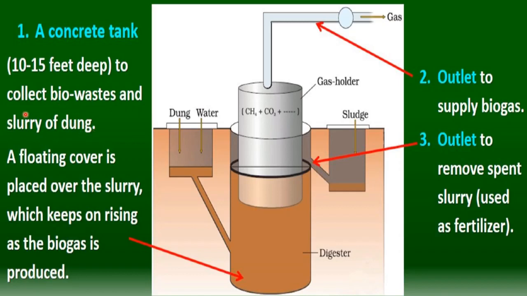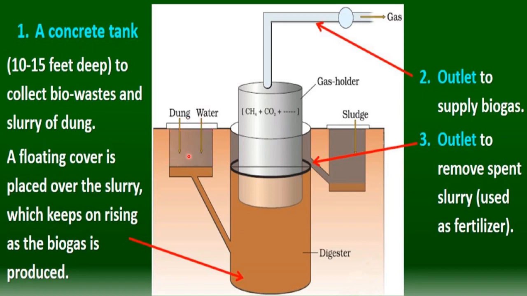Along with slurry of dung, other bio wastes like other organic matter, vegetable waste, and peels of vegetables can also be used, and it is added in the concrete tank. This is the inlet for adding slurry and other bio wastes.